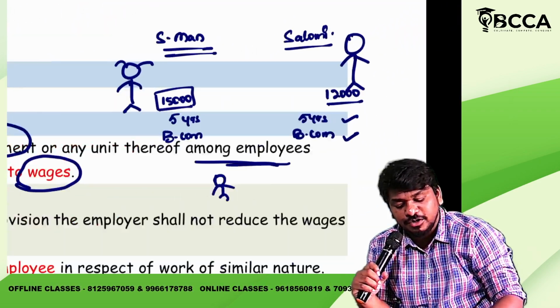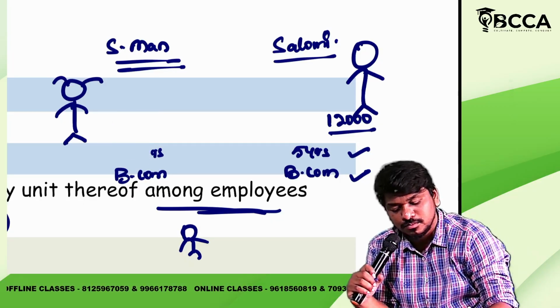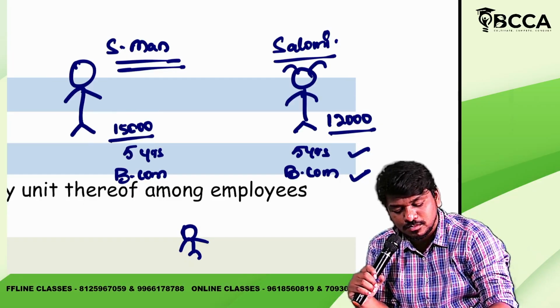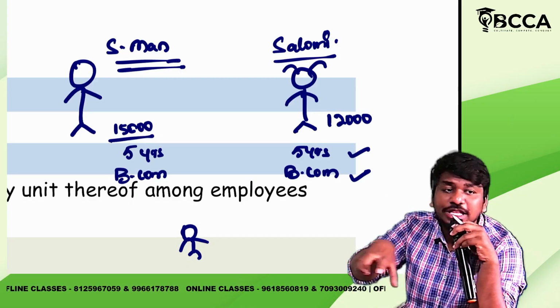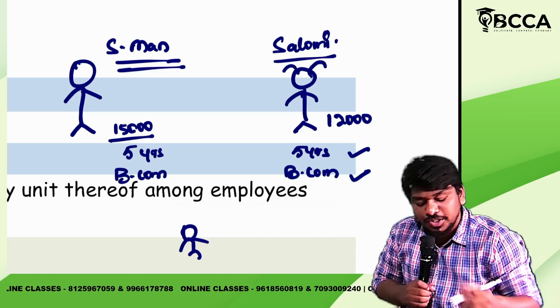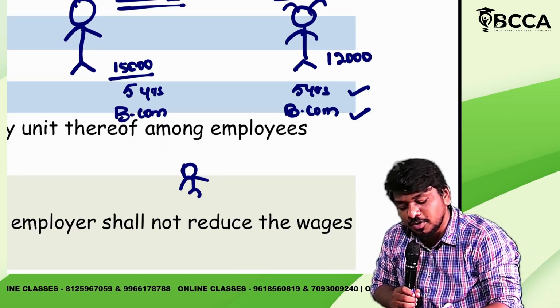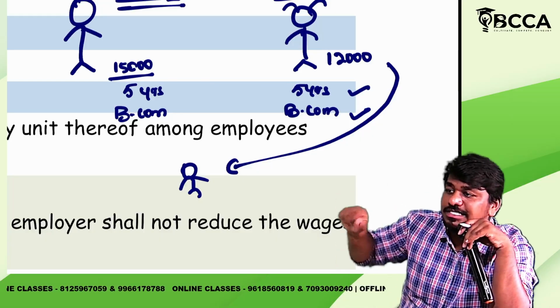For example, Salome is getting 12,000. So she went and complained to me, the manager of an establishment.